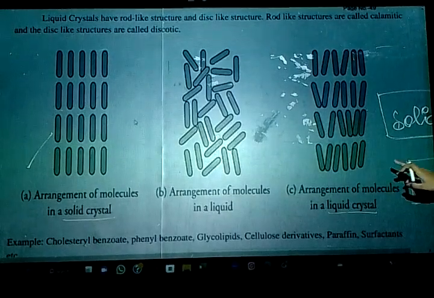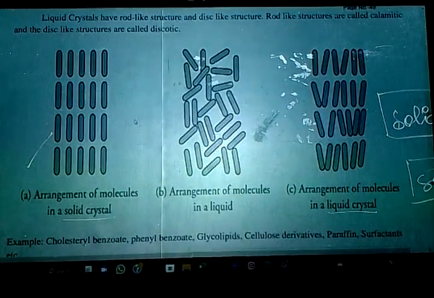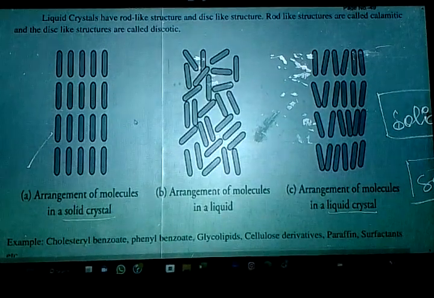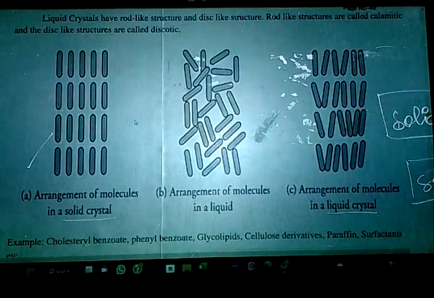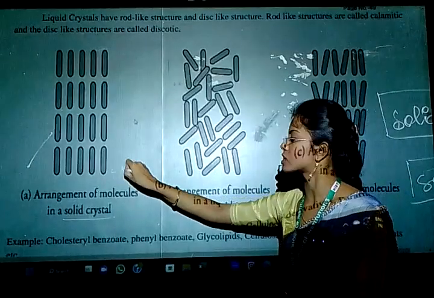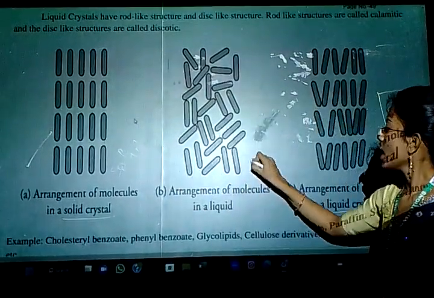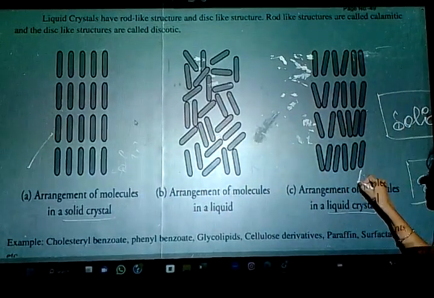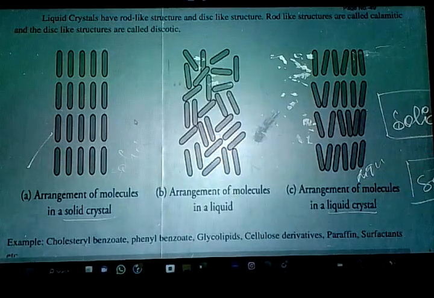So you have a particular direction and all the molecules are pointed towards only one direction. Understood? This arrangement. So this is the solid structure and this is the liquid and this is liquid crystals.